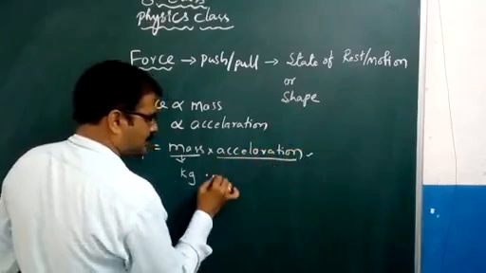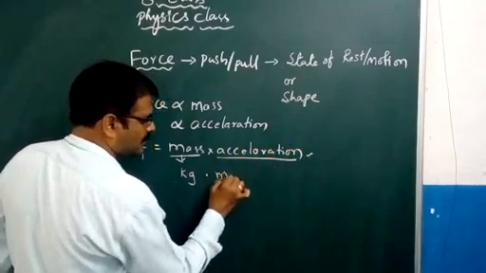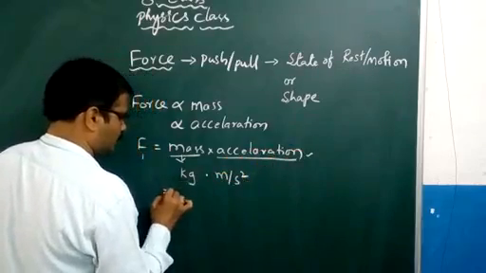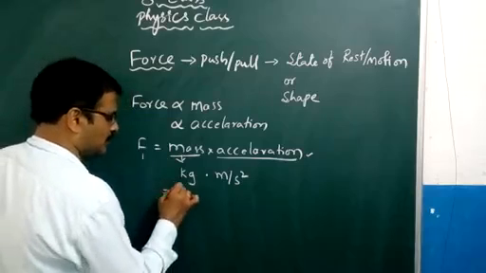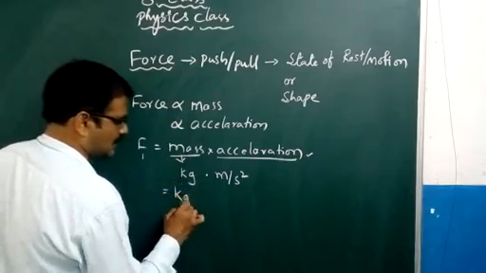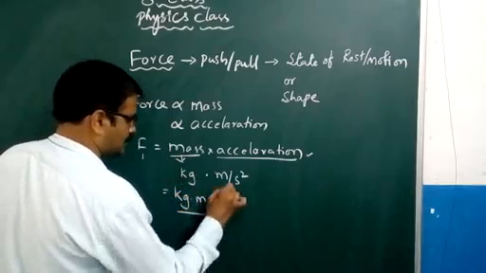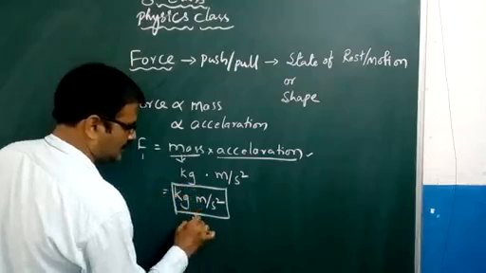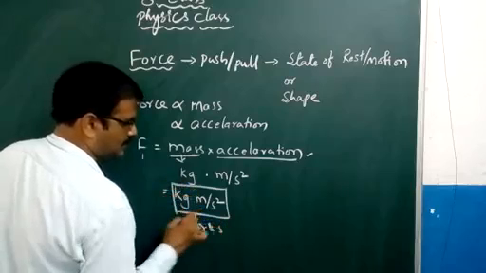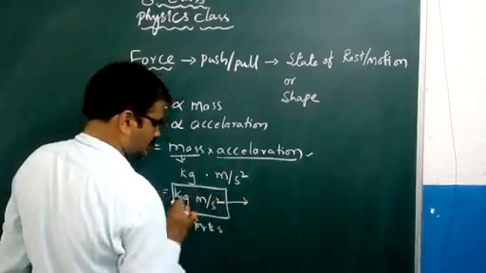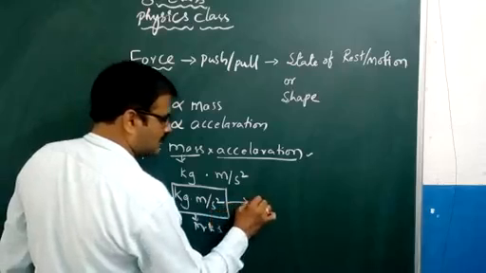Acceleration is measured in meters per second square, and therefore the MKS unit of force is kg meter per second square. This is the MKS unit, and in the SI system we have defined this as Newton.